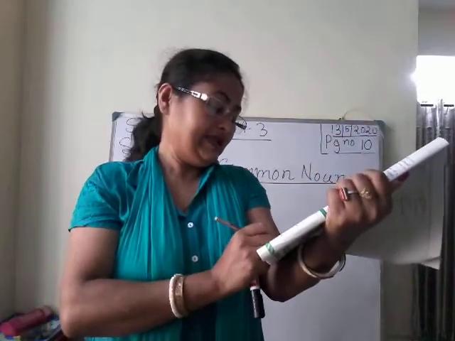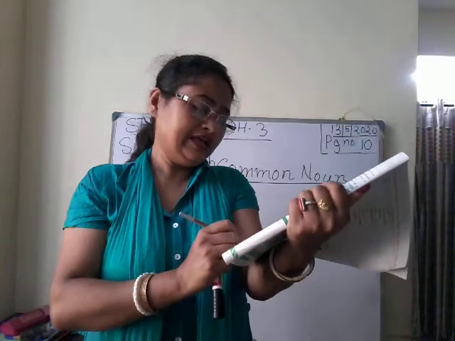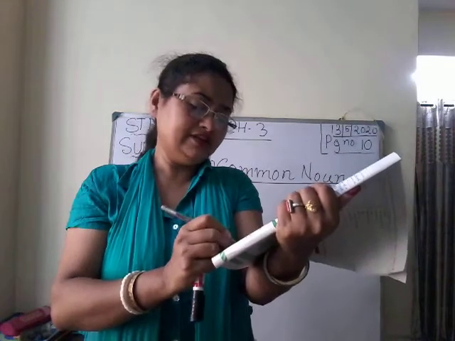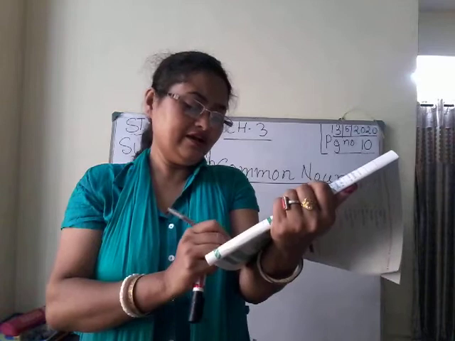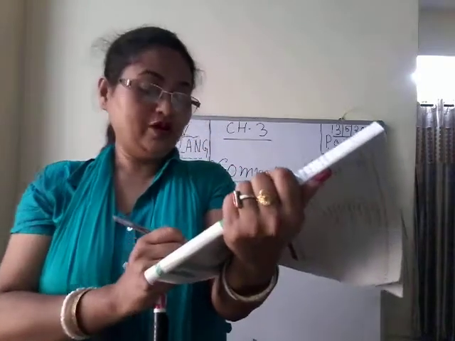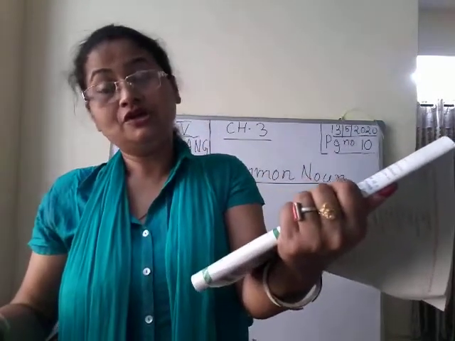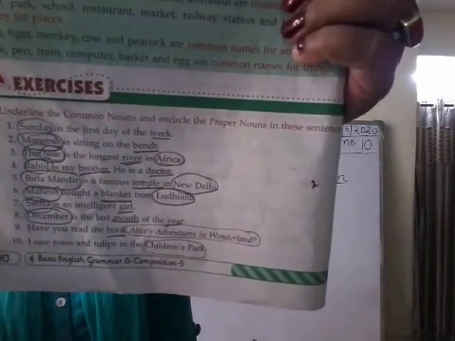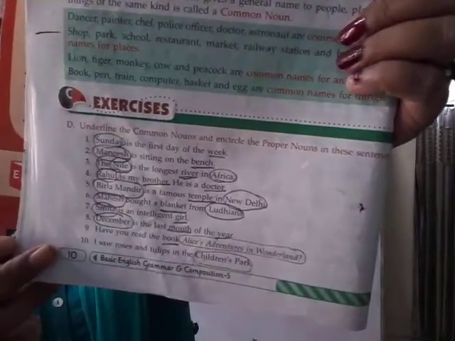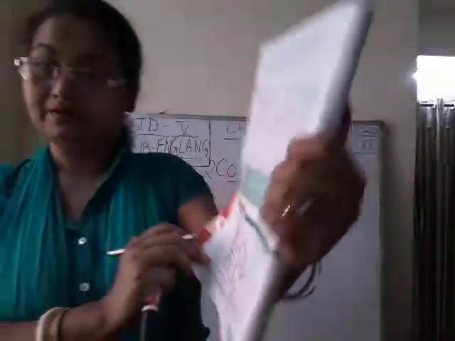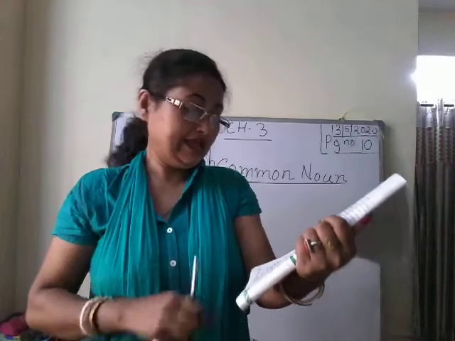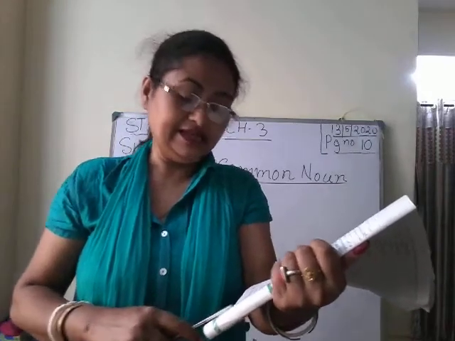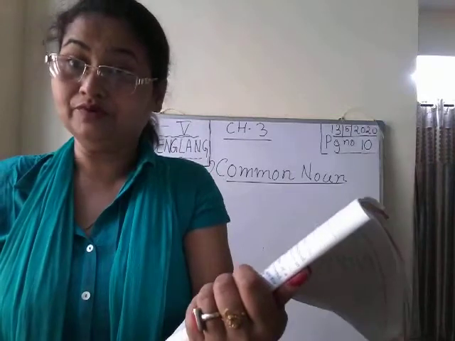Now number 9. Have you read the book Alice's Adventures in Wonderland? So have you read the book? Now book is what? Any book. So book is a common noun, and Alice's Adventures in Wonderland is the name of a particular book. So you will encircle Alice's Adventures in Wonderland, and you will only underline book. Book is a common noun, and Alice's Adventures in Wonderland is the name of a particular book, isn't it?